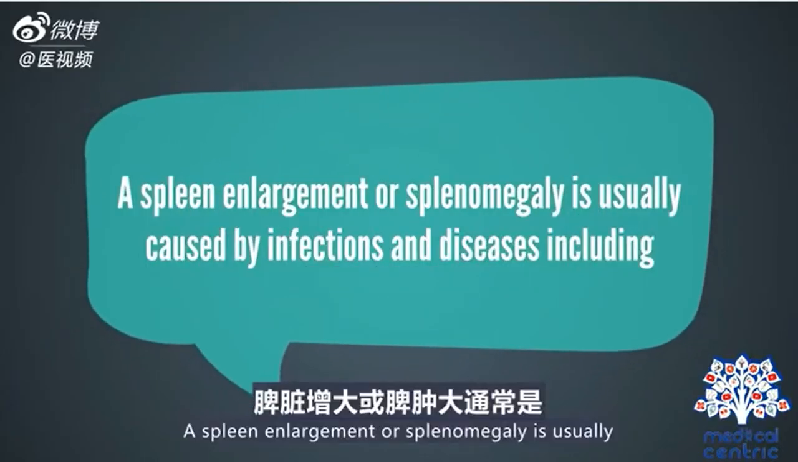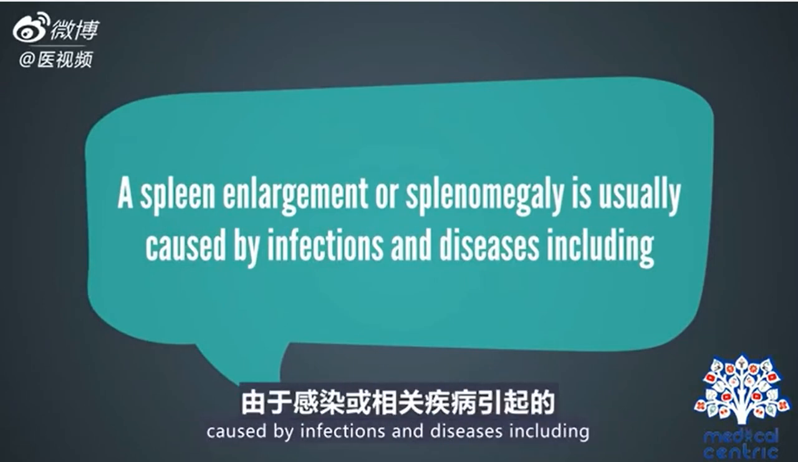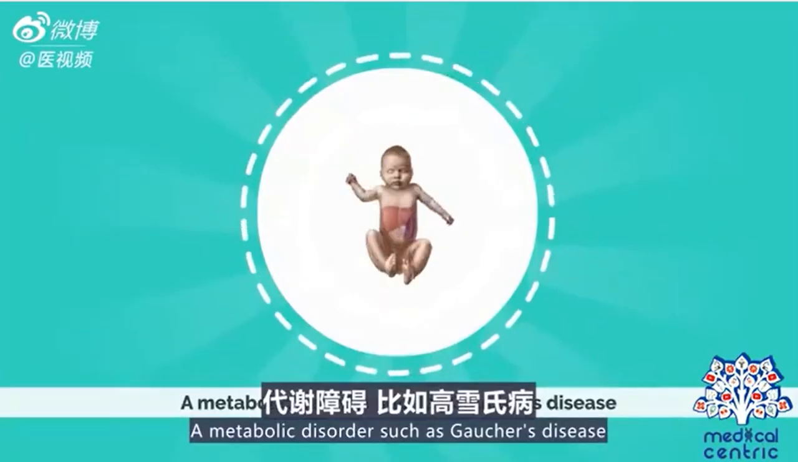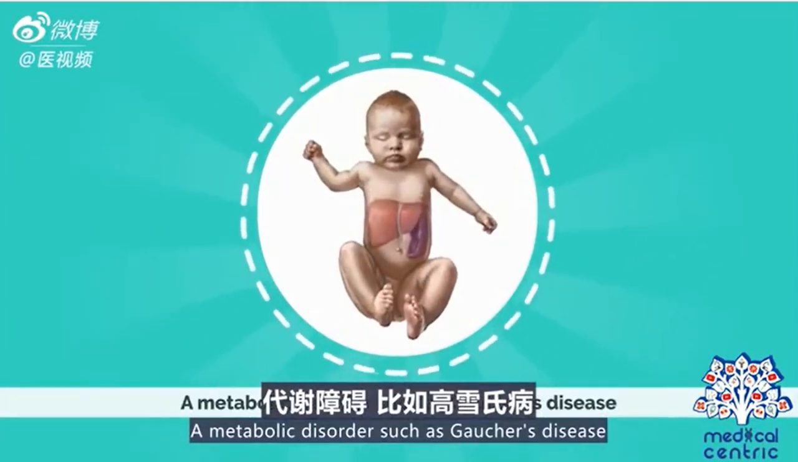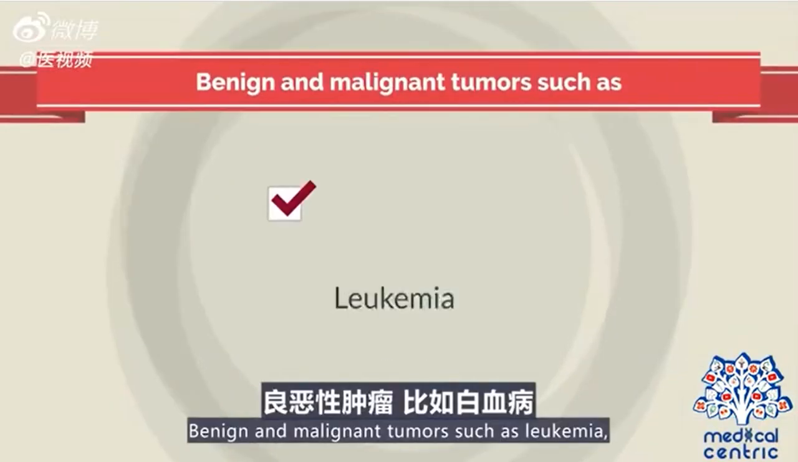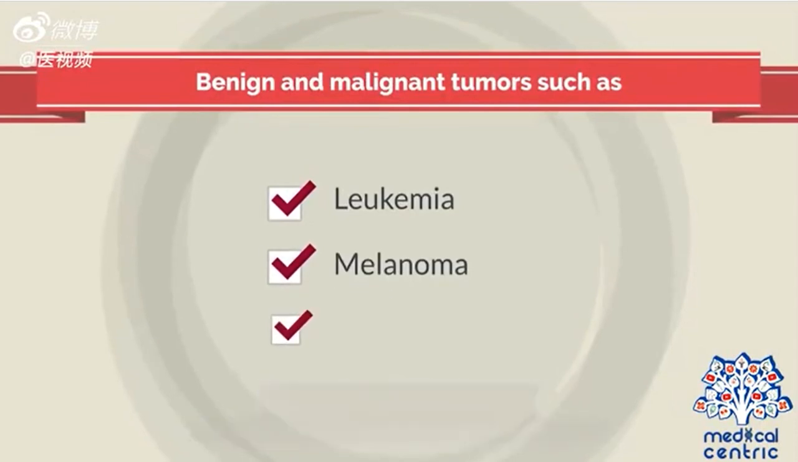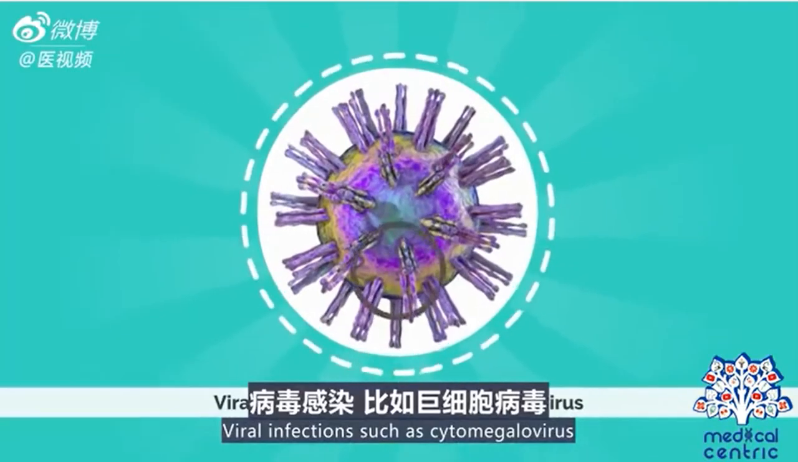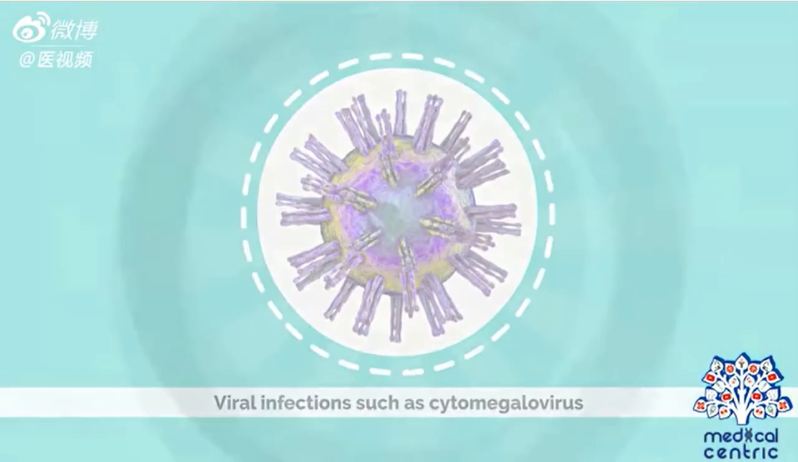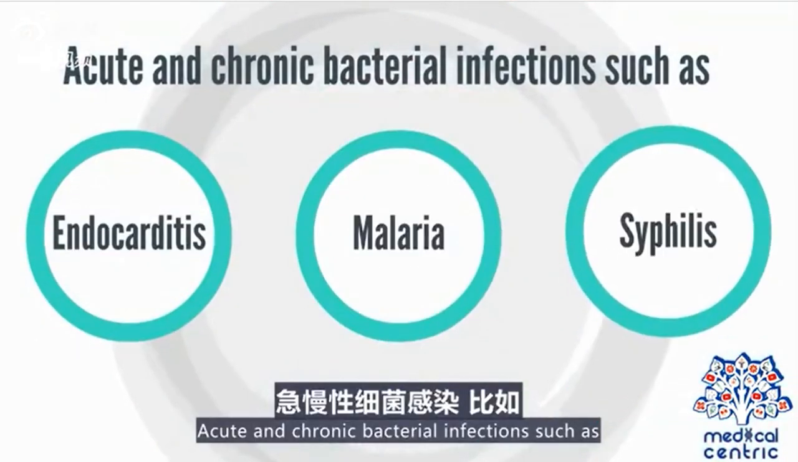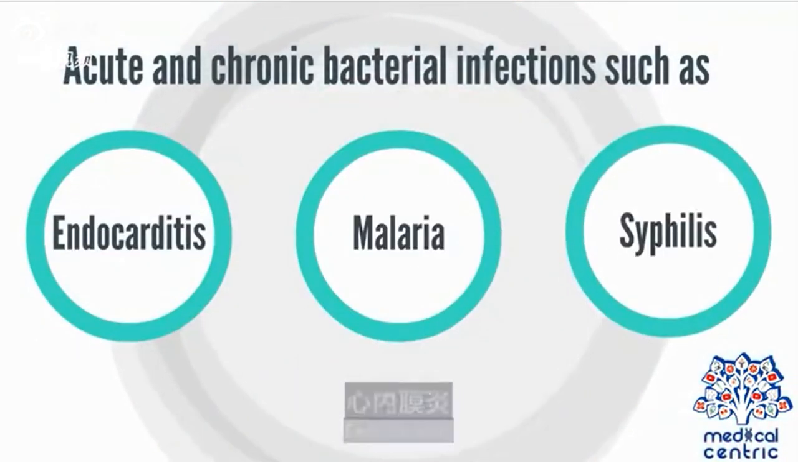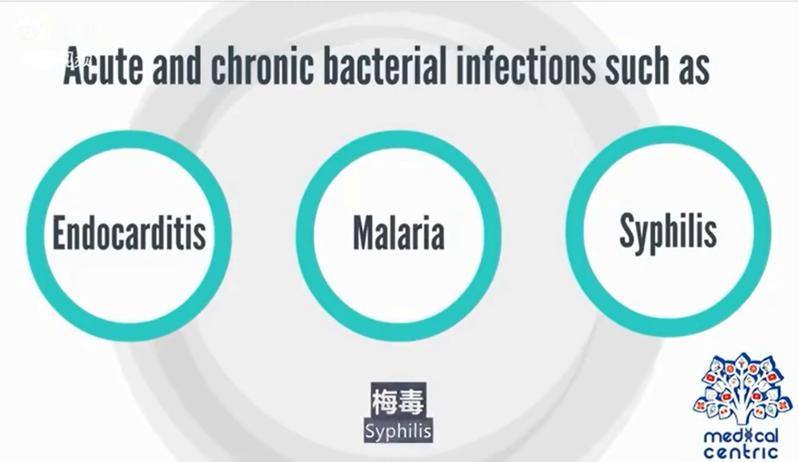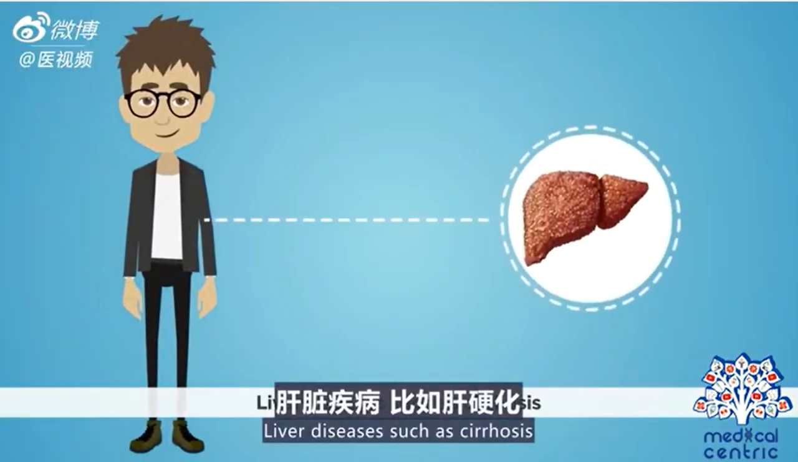Causes. A spleen enlargement, or splenomegaly, is usually caused by infections and diseases, including a metabolic disorder such as Gaucher's disease, benign and malignant tumors such as leukemia, melanoma, myeloproliferative disease, viral infections such as cytomegalovirus, acute and chronic bacterial infections such as endocarditis, malaria, syphilis, liver diseases such as cirrhosis,